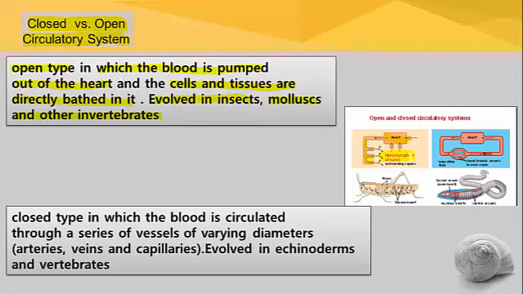so that all the body tissues and cells are directly bathed in the blood, appearing as if they are immersed in the blood because the blood vessels are absent. And open type of circulatory system is observed in insects. All the insects show open type of circulatory system. Mollusks, soft bodied animals. Say for example, this is a snail.